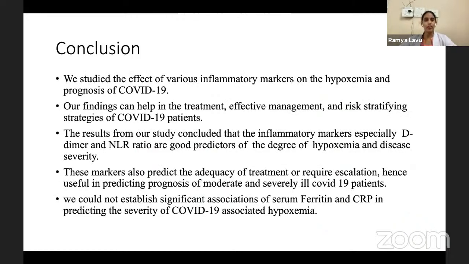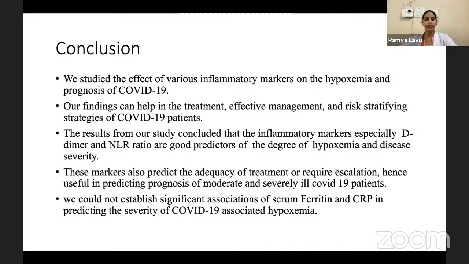Conclusion: we studied the effect of various inflammatory markers on hypoxemia and prognosis in COVID-19. Our findings can help in the treatment, effective management, and risk stratifying strategies of COVID-19 patients. The results from our study concluded that inflammatory markers, especially D-dimer and NLR ratio, are good predictors of degree of hypoxemia and disease severity.